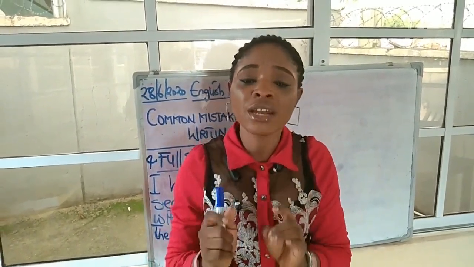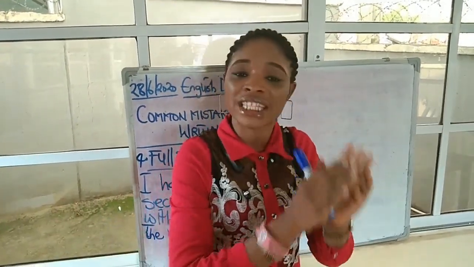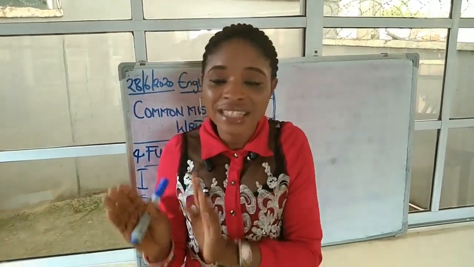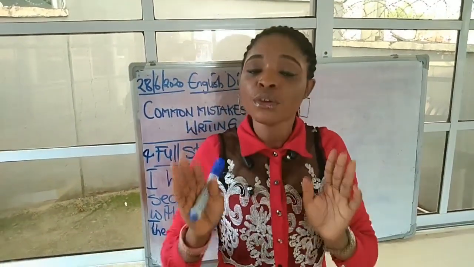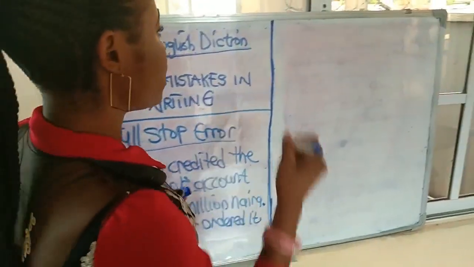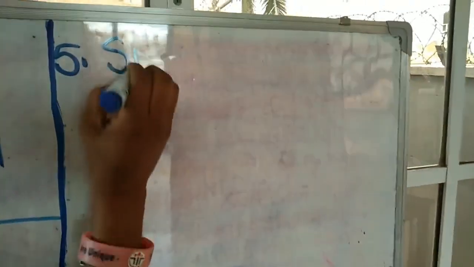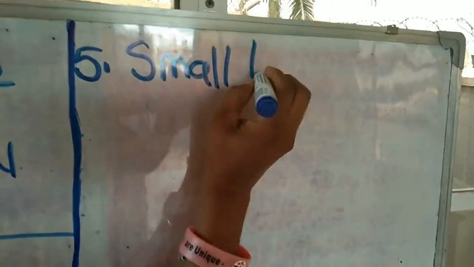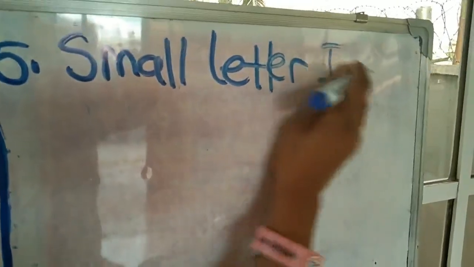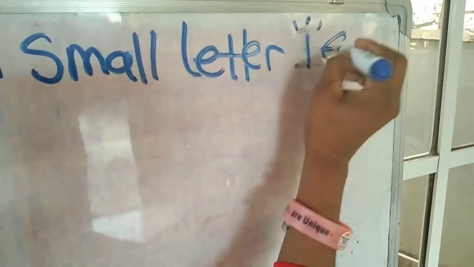You cannot in any way write it using a small letter except if in the company of other words, but whereby the letter is standing alone in a word, you must write it using a capital letter. Okay, let's illustrate this. That is number 5, and we say it is the small letter I error. Maybe I should write it like this so you can know better.